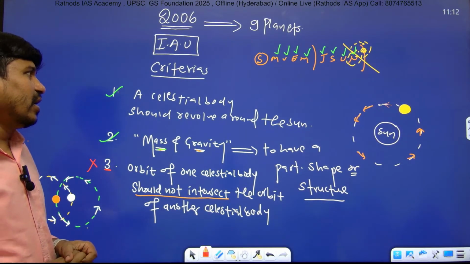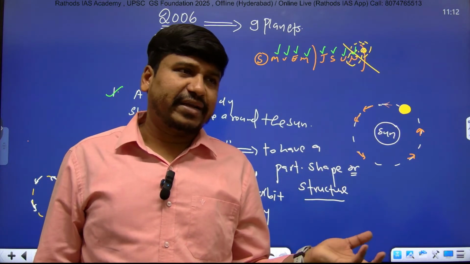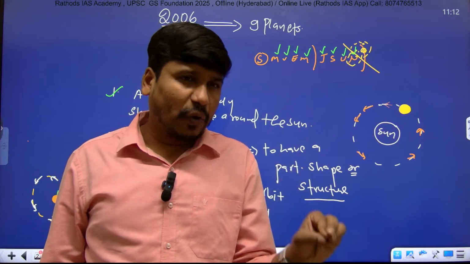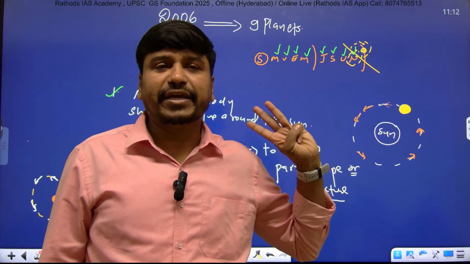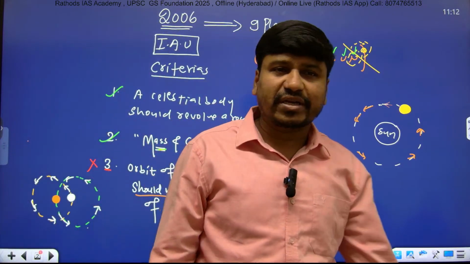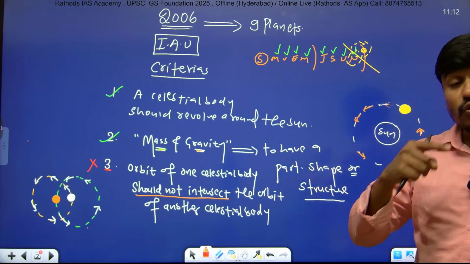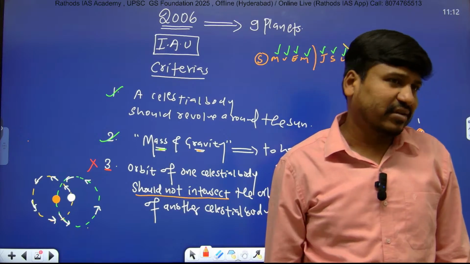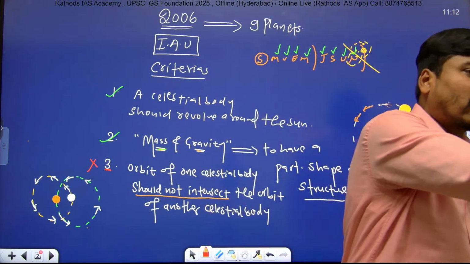If you get the question, what is the reason why Pluto was removed as a planet and made a dwarf planet? It was removed because it could not fulfill the third criteria of the IAU, the International Astronomical Union. The third criteria is orbit of one celestial body should not intersect the orbit of another celestial body, and the orbit of Pluto is intersecting the orbit of Neptune.